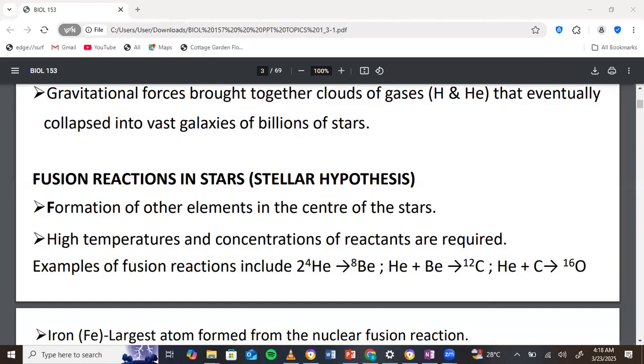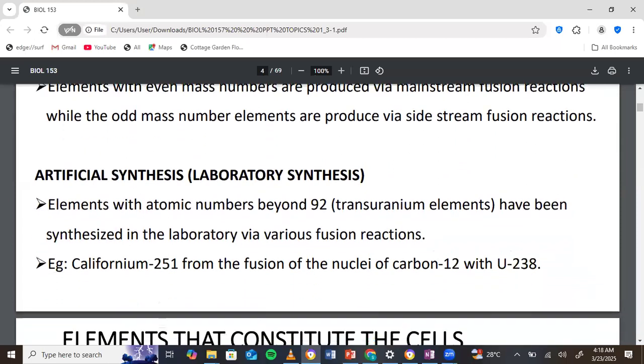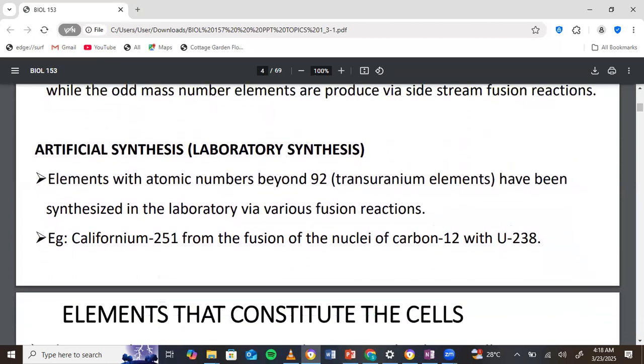Now we are not done. There's another hypothesis that we have to consider, right? That's not all elements are made naturally. There are some which are made in the lab. And so we are seeing that elements with atomic number above 92 have been synthesized in the laboratory, right? Yes. Now we call those elements trans-uranium elements. The truth is all of them are gotten from uranium.